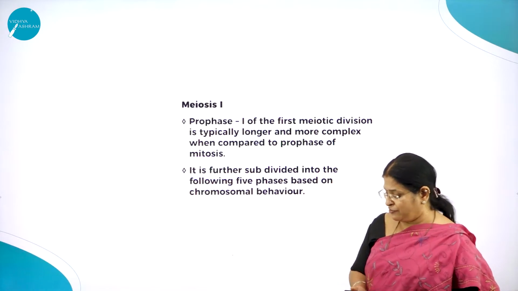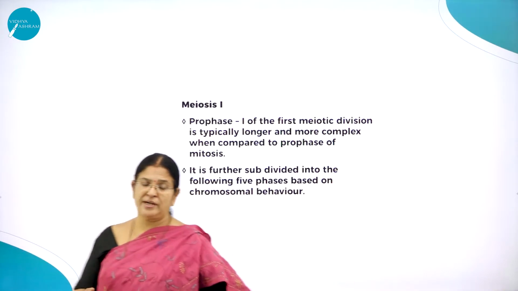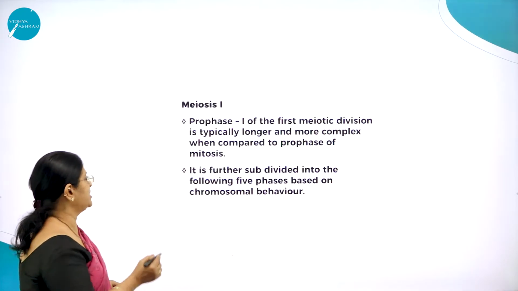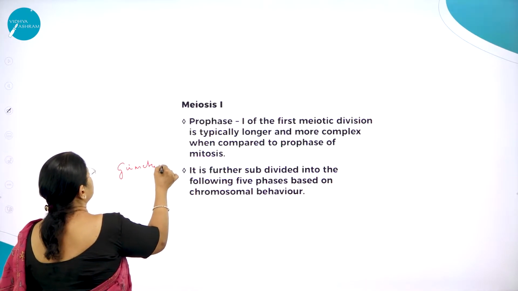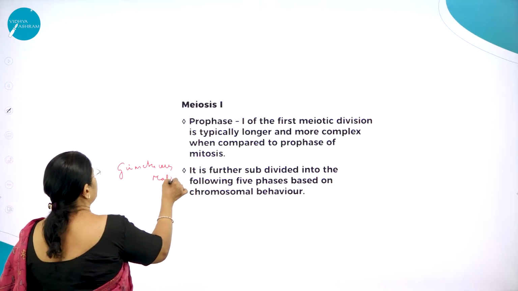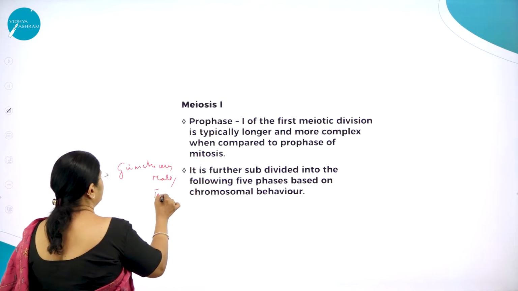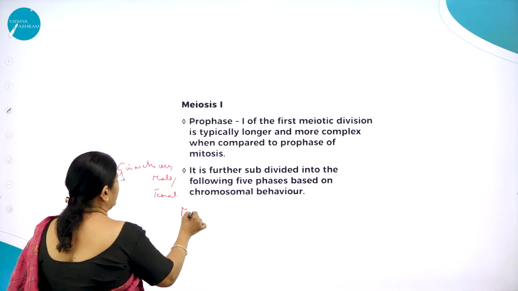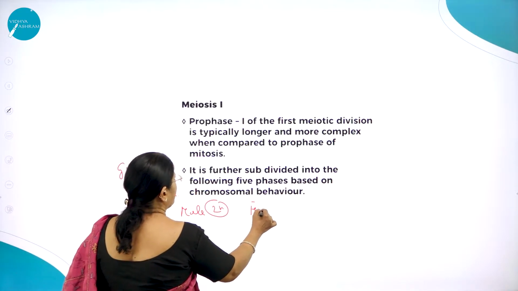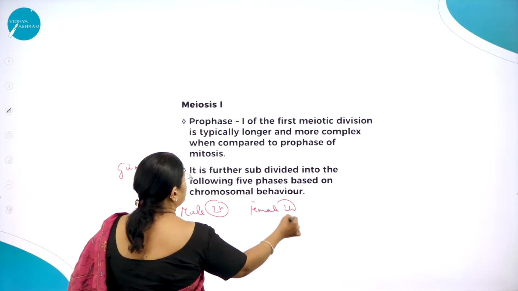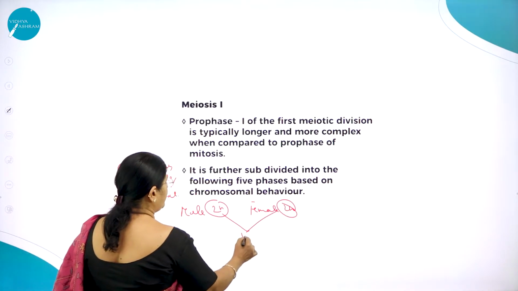As we know, meiosis will take place in gamete cells, that is, in the male gamete and the female gamete. So if the male gamete has 2n and the female gamete has 2n, after the fusion it will be 4n.